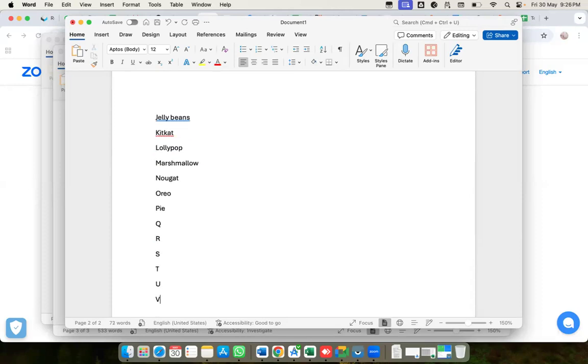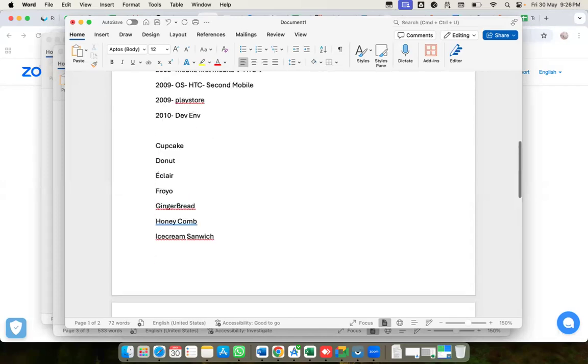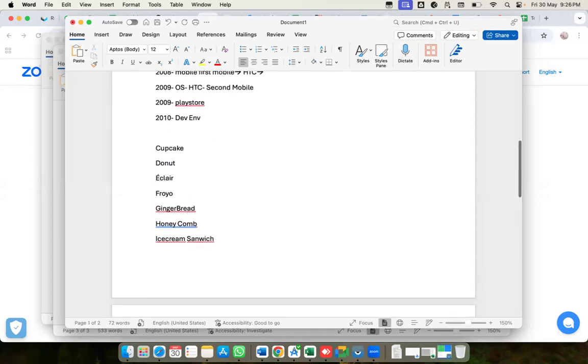These are all the different versions released in the market. So currently the latest one is this, see here. If you see all these versions, the names are in alphabetical order, and those items belong to bakery items, right?